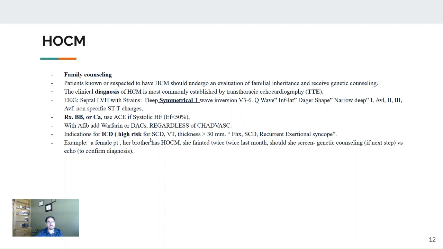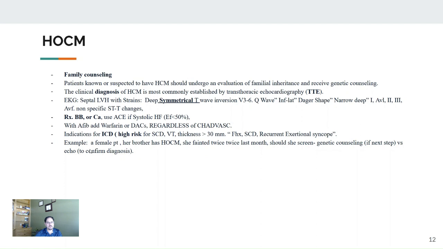ICD indication is if patients have high risk for syncope or VTach, VFib. And who are those patients? If the septum is already more than 30 millimeters or 3 centimeters, they had recurrent attacks of VTach, or had a family history of somebody with sudden death, then those patients need to have an ICD.